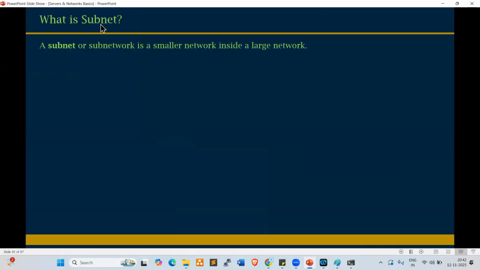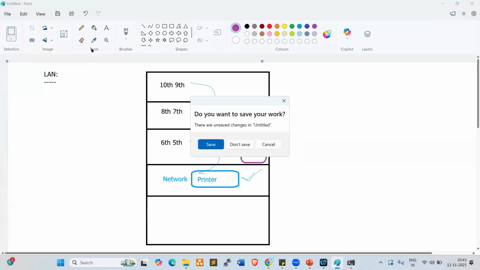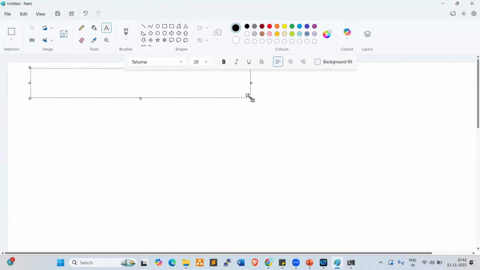What is a subnet? A subnet is a small network, a subnetwork. For example, look at this. There is a DBS project, a Singapore project, for DBS Bank.